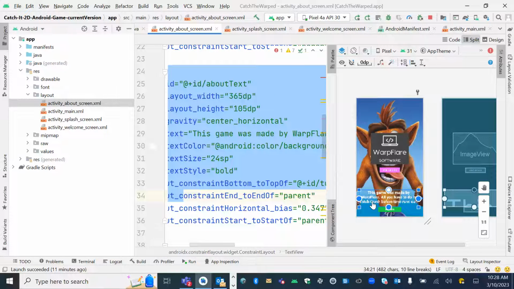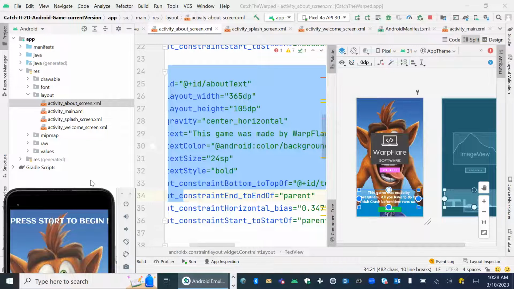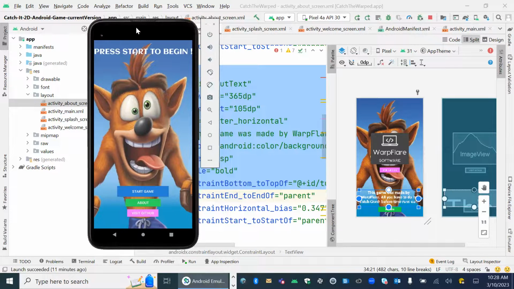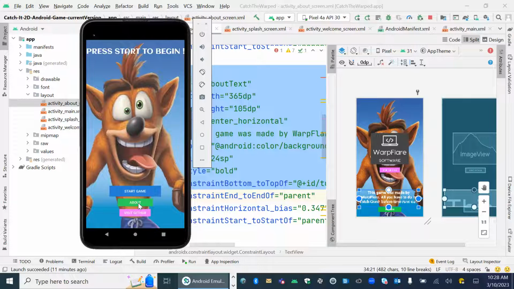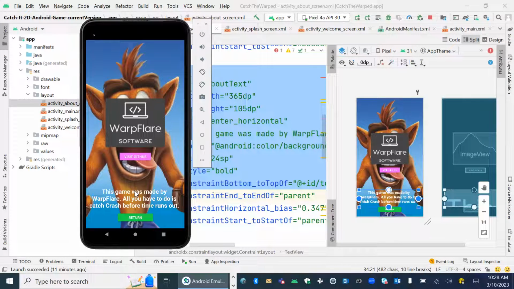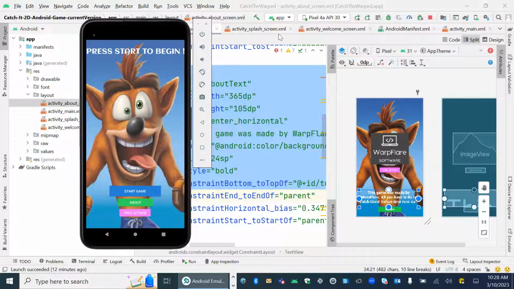This game was made by, that's the same code, that's the same text you see right there. And that's also the same text you see when you pull up your app. When I pull up that app, you see that's the same code right there. I pull up my app so you can see it again. It's the same code. So the about, when you click on the about, same code that shows it. You can say this game was made by Warfare. So that's what happens when I do that. That's that same code right there. So you see that.